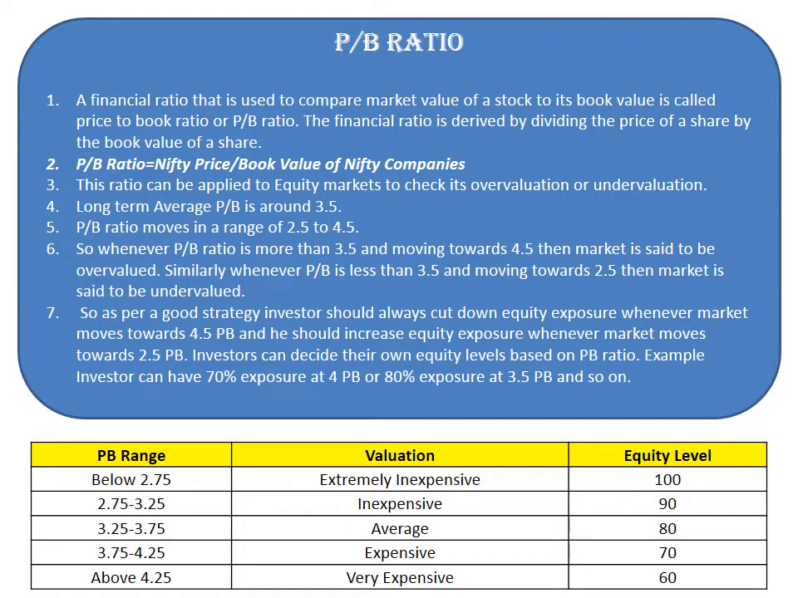So whenever P/B ratio is more than 3.5 and moving towards 4.5, then market is said to be overvalued. Similarly, whenever P/B is less than 3.5 and moving towards 2.5, then market is said to be undervalued. So as per a good strategy, investor should always cut down equity exposure whenever market moves towards 4.5 P/B, and he should increase equity exposure whenever market moves towards 2.5 P/B. Investors can decide their own equity levels based on P/B ratio. Example: investor can have 70% exposure at 4 P/B or 80% exposure at 3.5 P/B and so on.